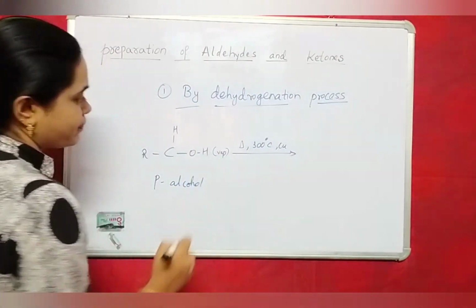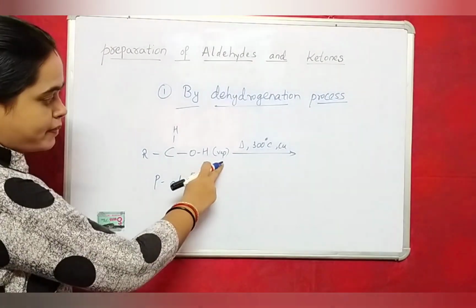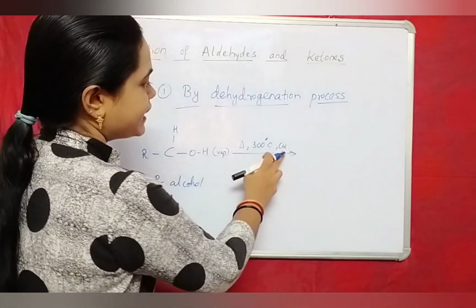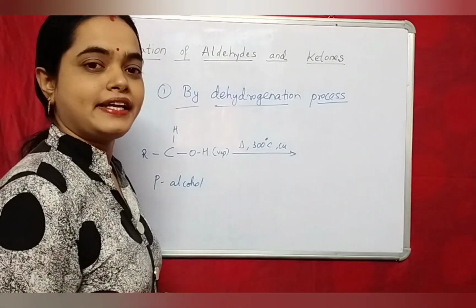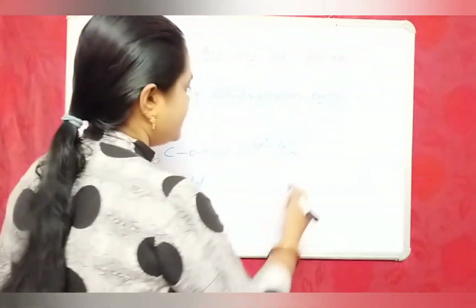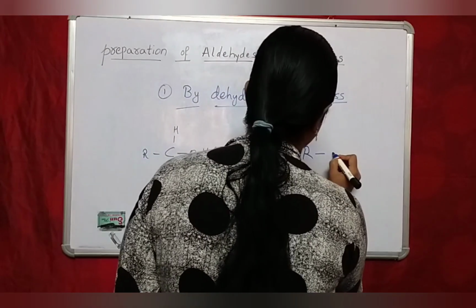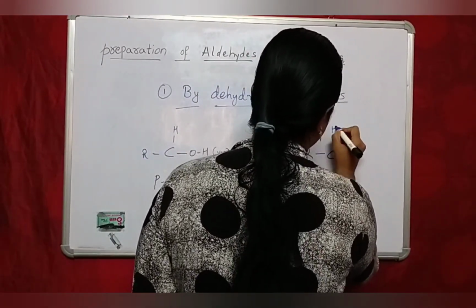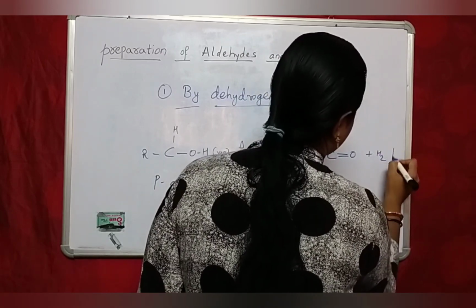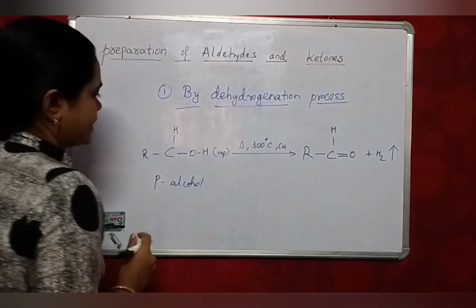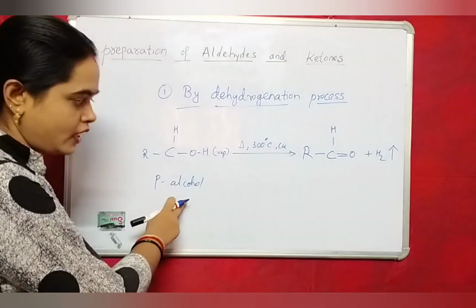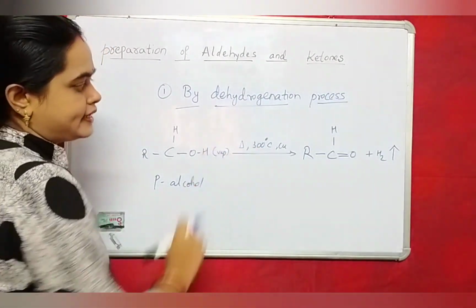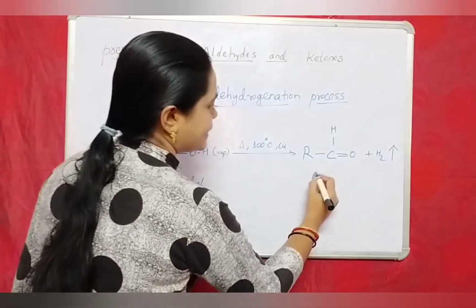Primary alcohol vaporized, passed through heated copper at 300 degrees Celsius temperature to form aldehydes.